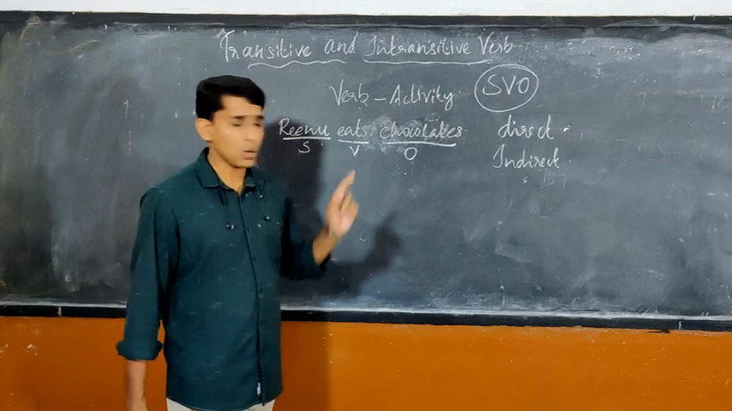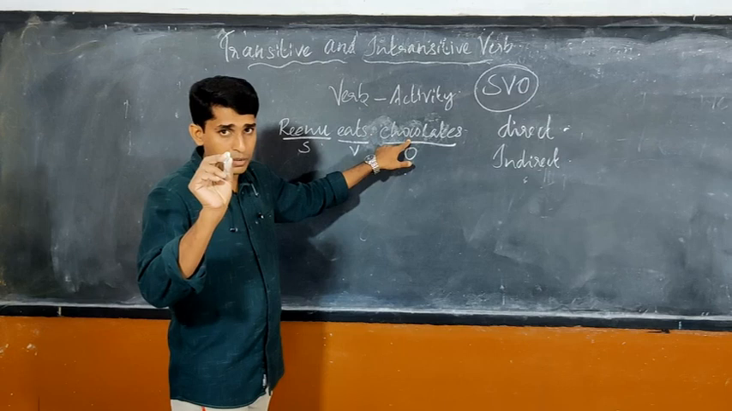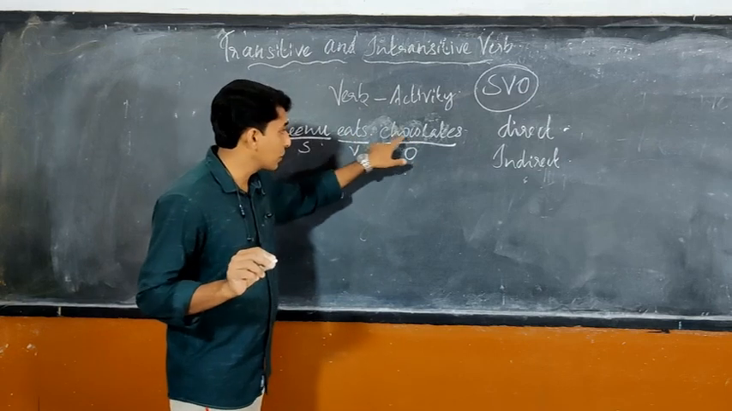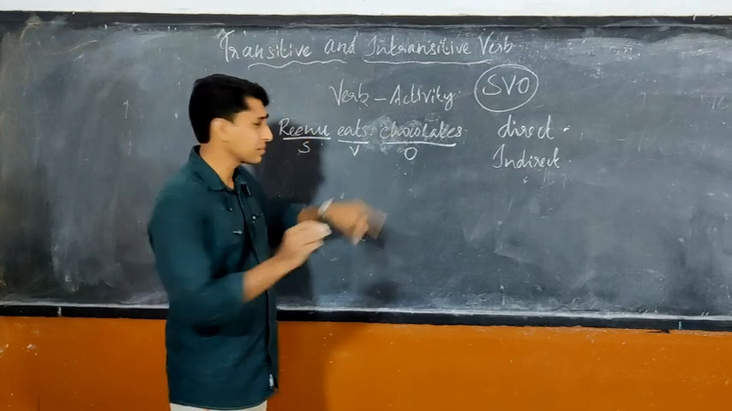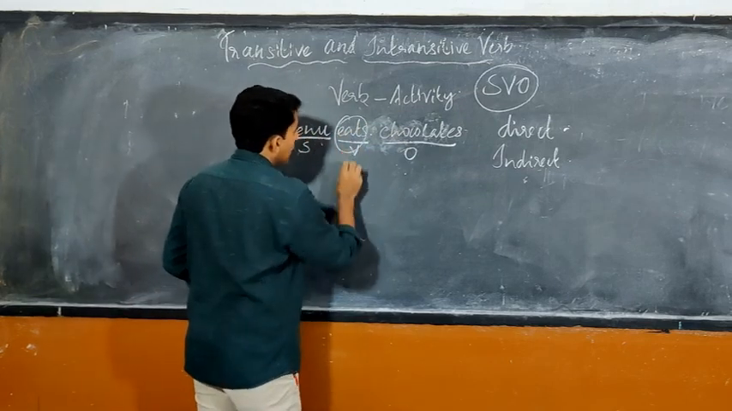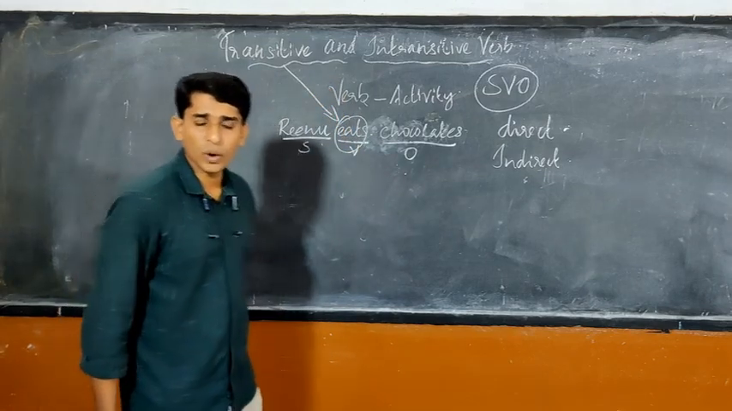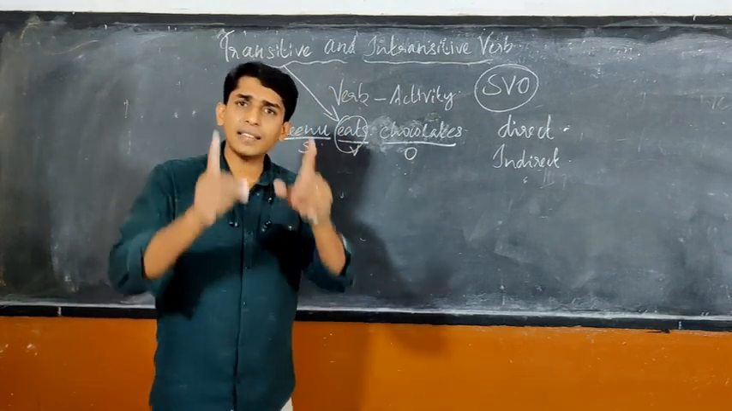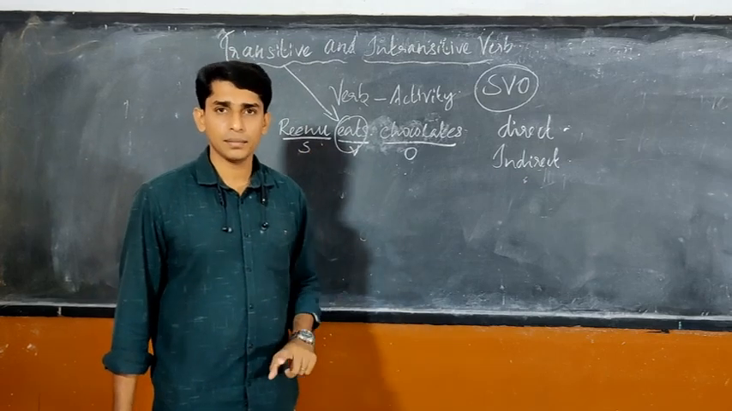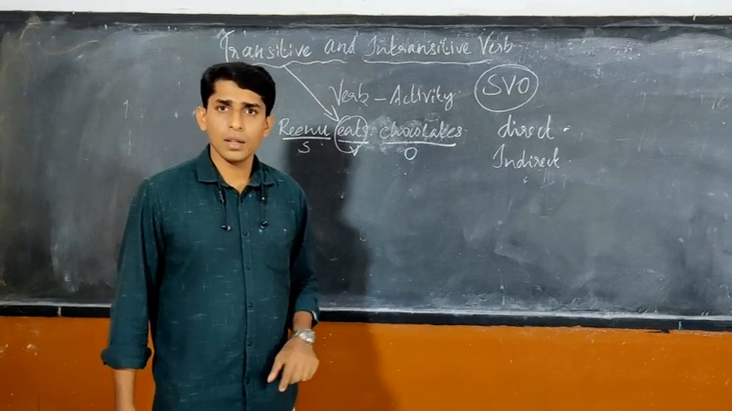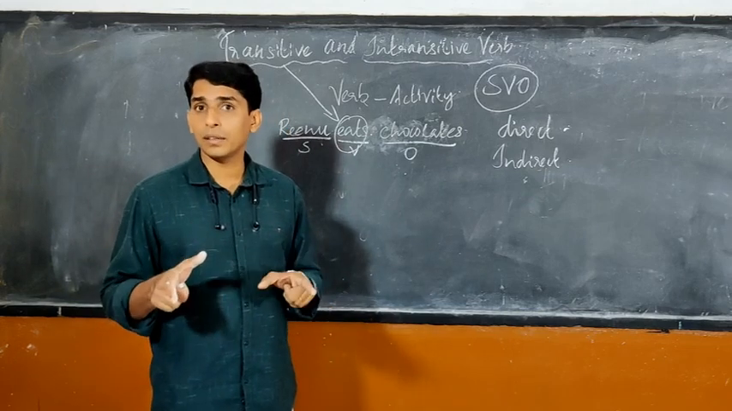Such sentences or such verbs where an object is necessary to complete the meaning, keep in mind, are called transitive verbs. What is a transitive verb? A transitive verb should have an object to complete the meaning. Okay. A transitive verb should have an object to complete the meaning.